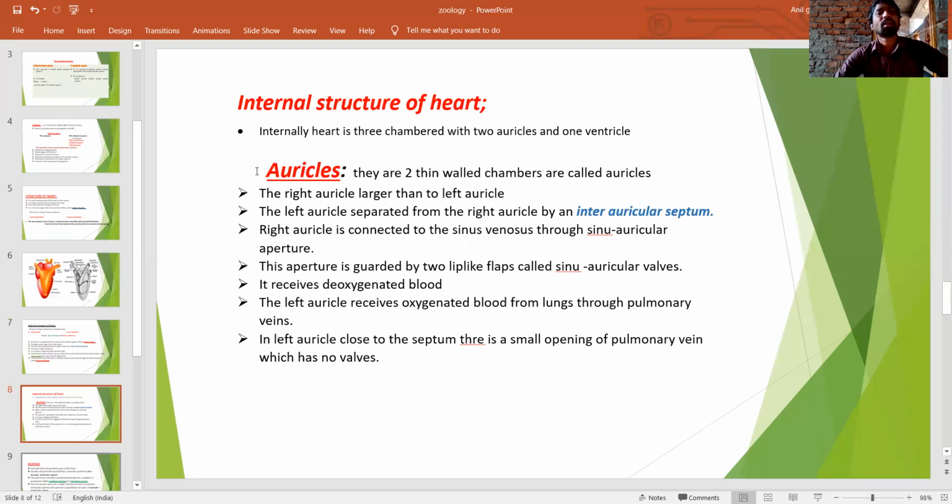First, the auricles. They are thin-walled chambers. The thin-walled chambers are called auricles.